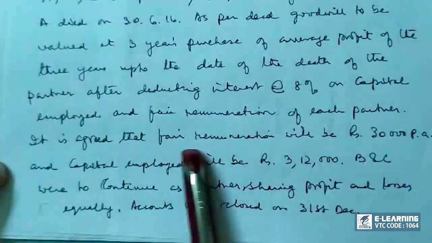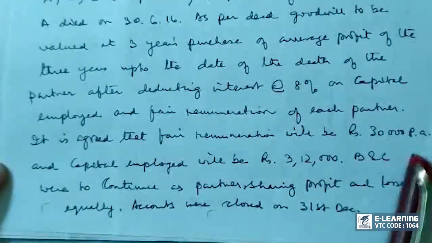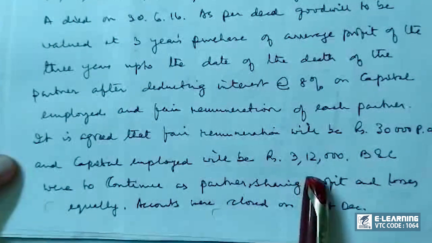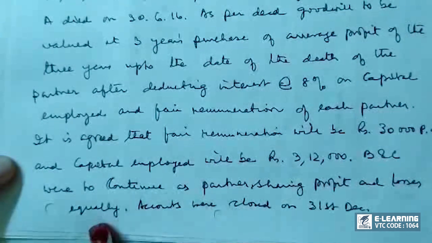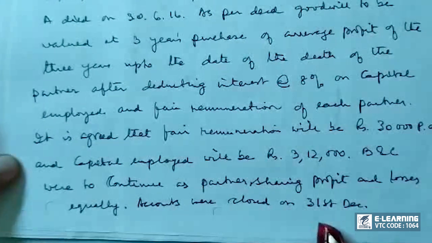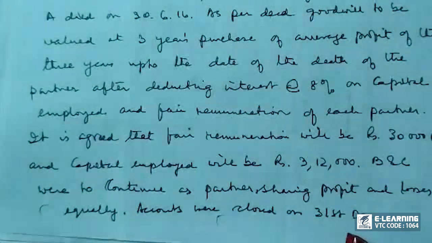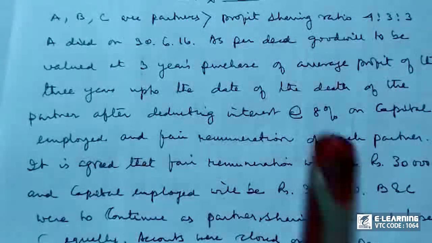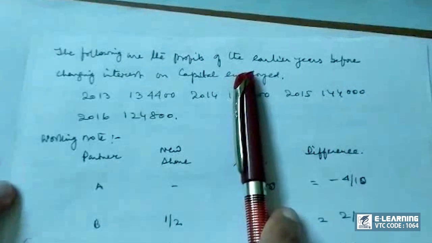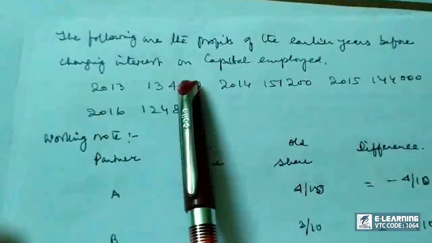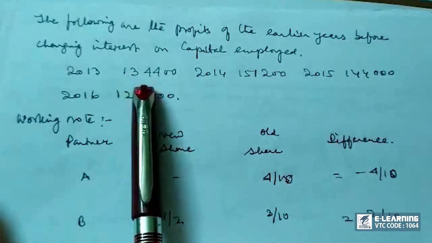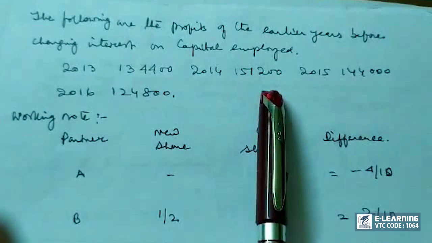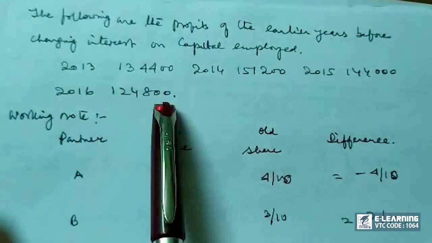Now it is agreed that fair remuneration will be 30,000 per annum and capital employed will be 3,12,000. B and C were to continue as partners sharing profit and losses equally. Accounts were closed on 31st December. That should be every year. And one more data is the following are the profits of the earlier years before charging interest on capital employed. So 2013 is this amount, 14 is this, 15 is this, and 16 is this.